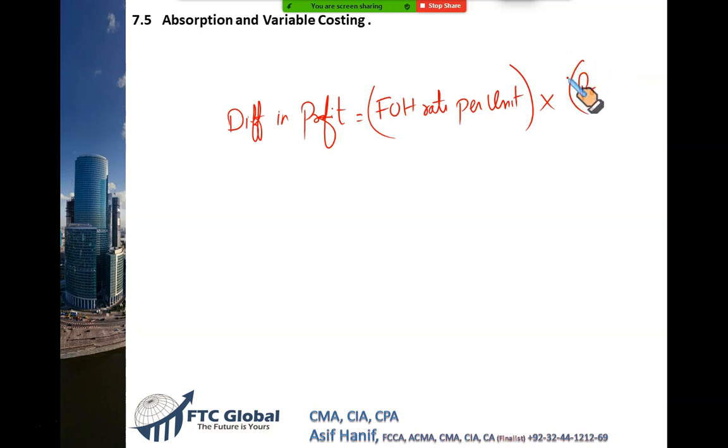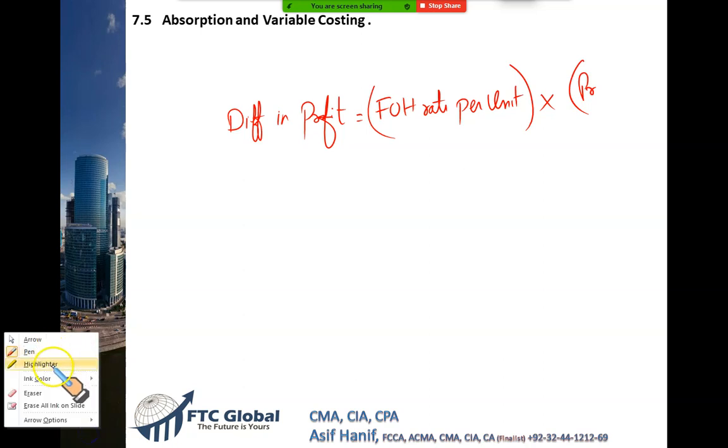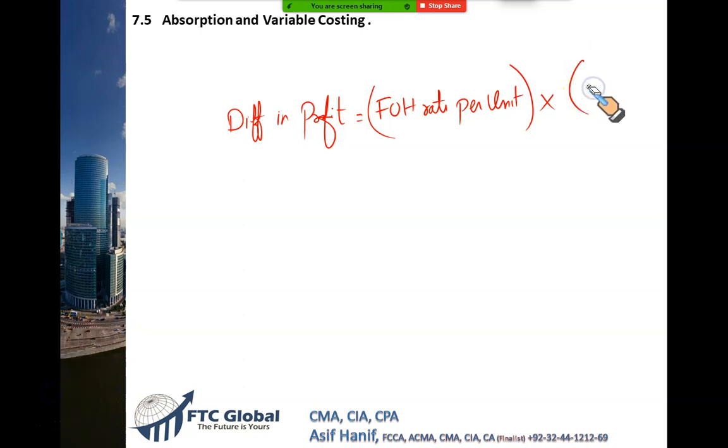Let me write this fully because it will help you to do many questions. Fixed overhead rate per unit multiplied by difference. Mind the word difference. Difference between production and sales. Sometimes you are not given production and sales, so the formula can take a little deviation. Let me write this cleanly this time.